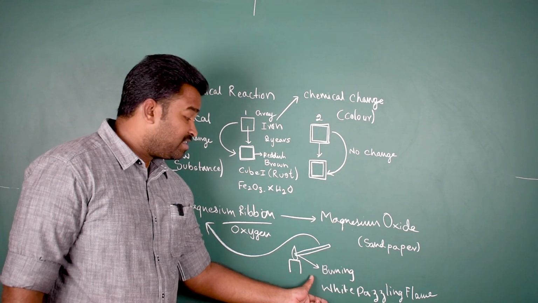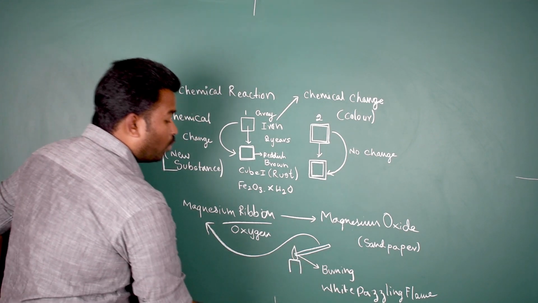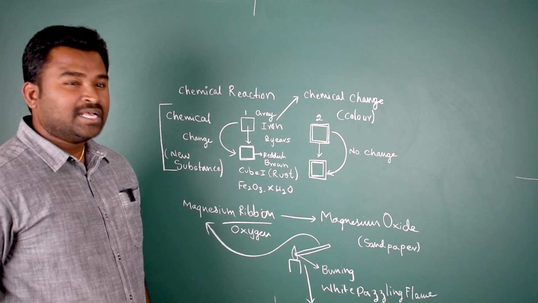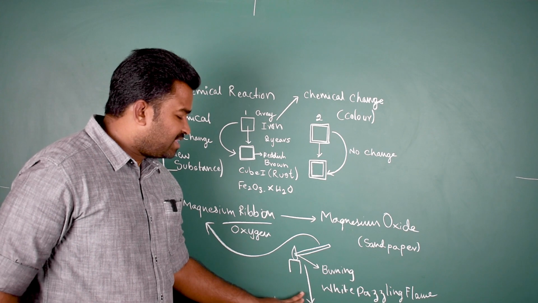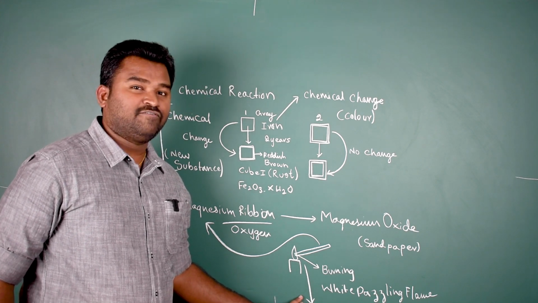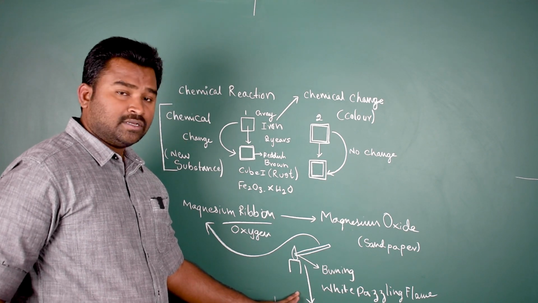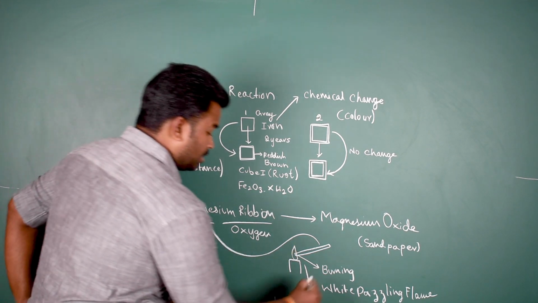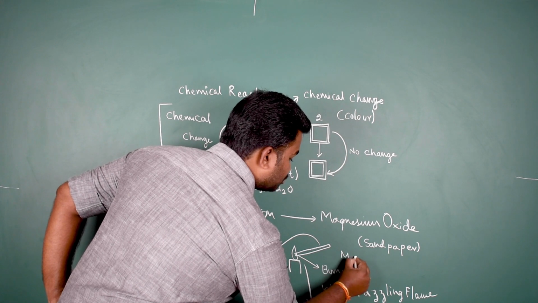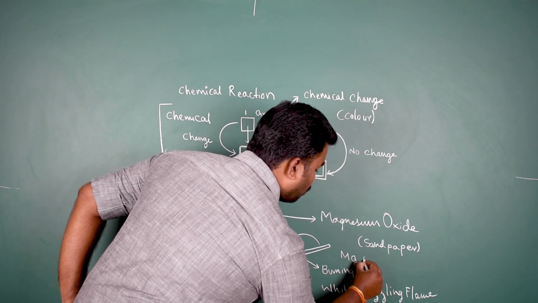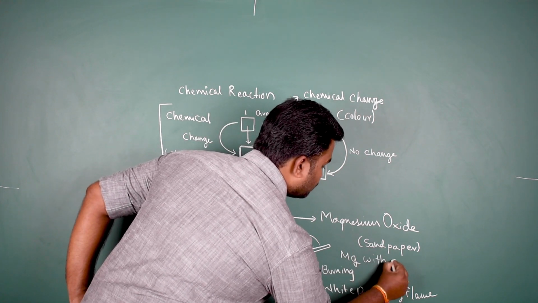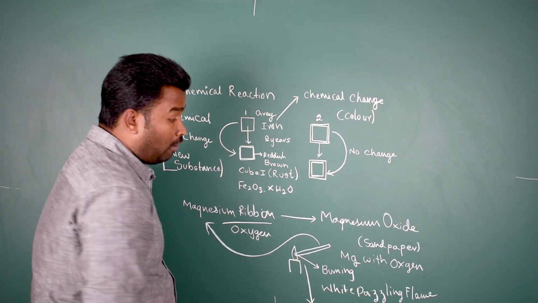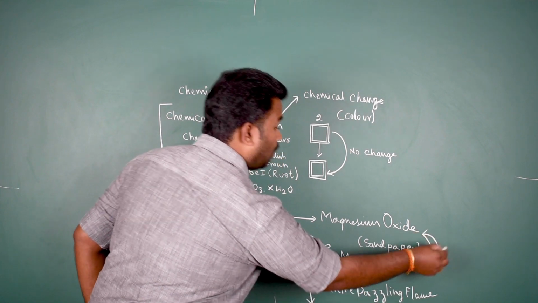Apart from this, you would see some white colored powder getting deposited. That white powder has formed because of the reaction of the magnesium ribbon with oxygen, which led to the formation of magnesium oxide.